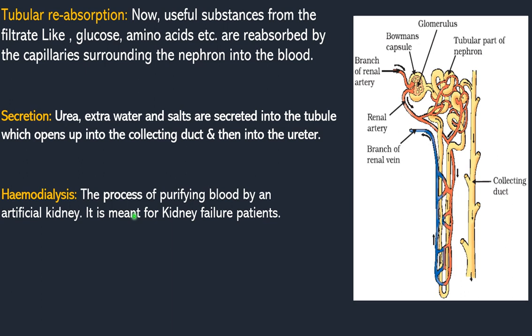For the purification of our blood, what happens if the blood is not filtered by the artificial kidneys or dialysis? If it is not filtered, harmful products like urea, uric acid, and some salts are going to be stored in our body.